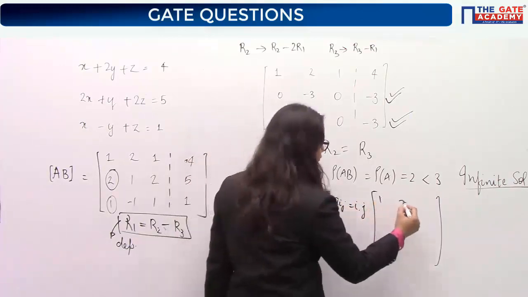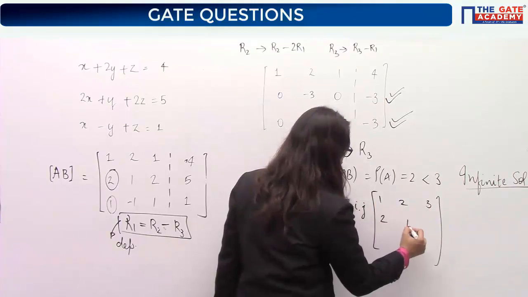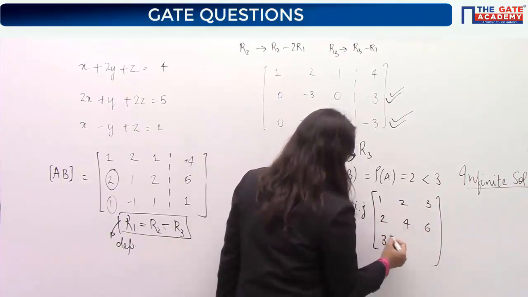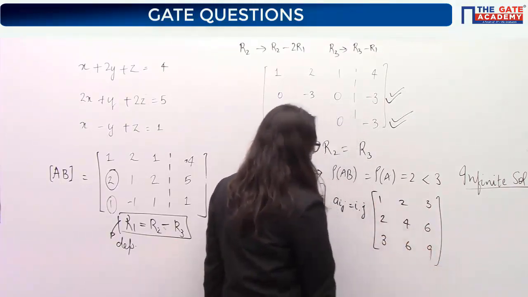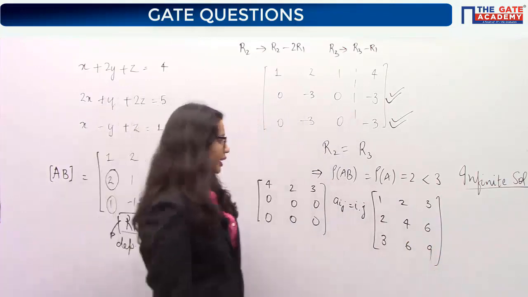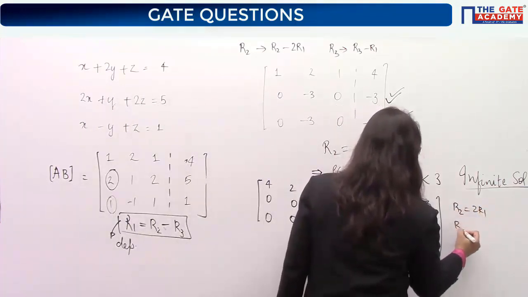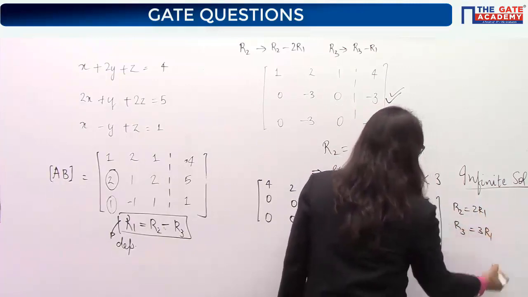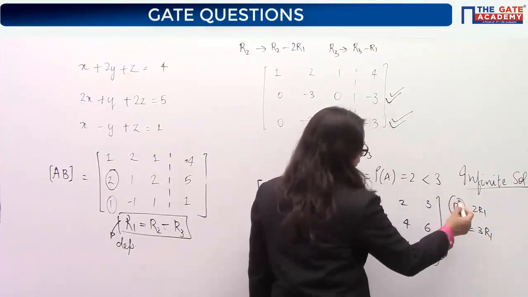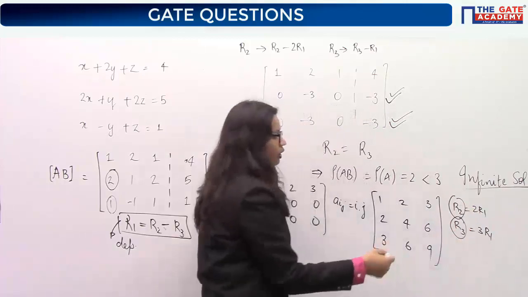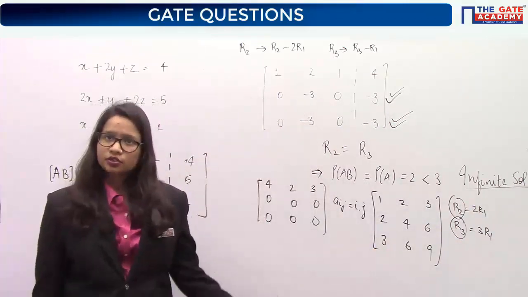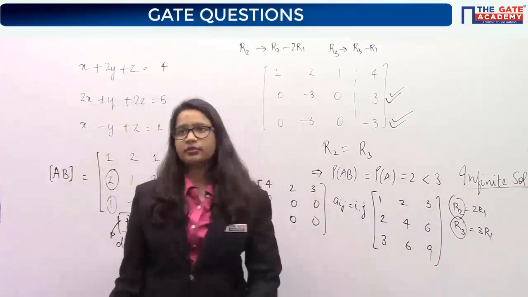This was a matrix and we framed a matrix like this: 2, 4, 6, 3, 6 and 9. You remember it? In this case also we said that R2 is nothing but 2 times R1 and R3 is nothing but 3 times R1. So we said that this is dependent, this is also dependent, only row independent is R1. So we have this case also.